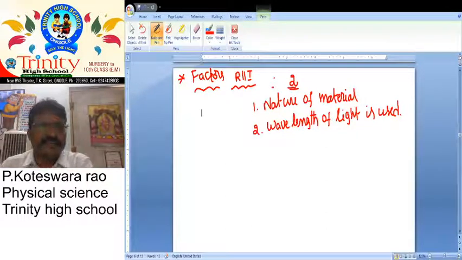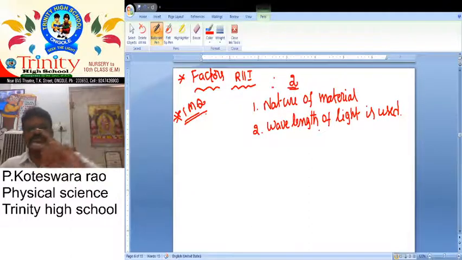There are two factors affecting refractive index. It is also a most important one mark question. First one is nature of material and second one is wavelength of light used. So these two factors are affecting. That's why refractive index differs for different substances.